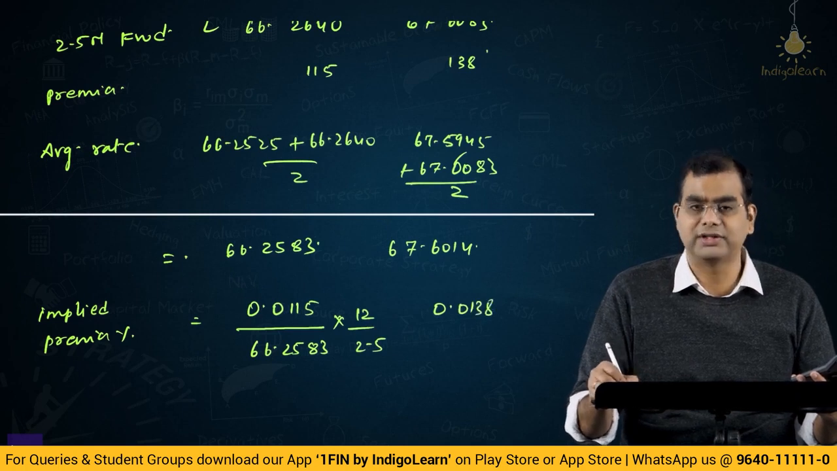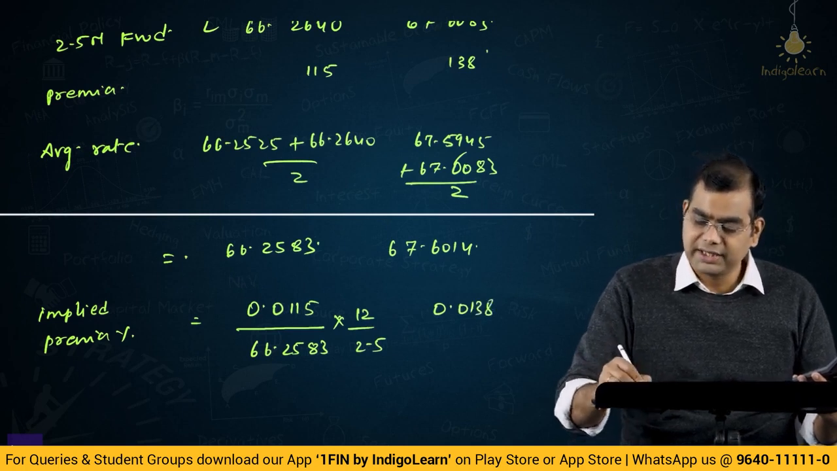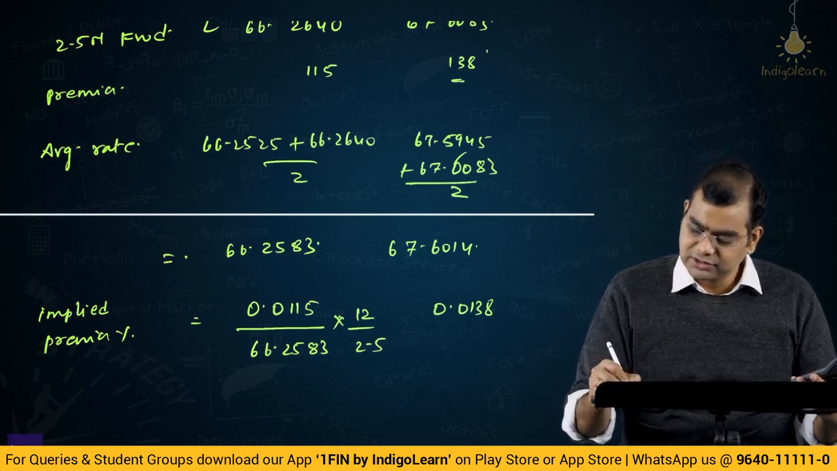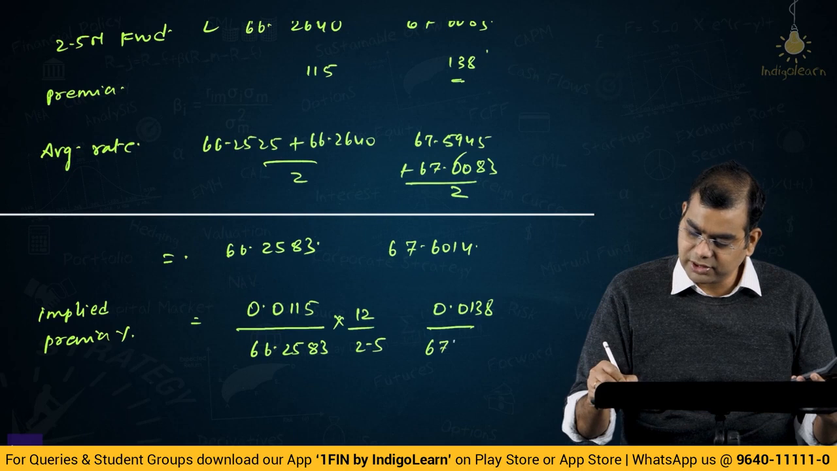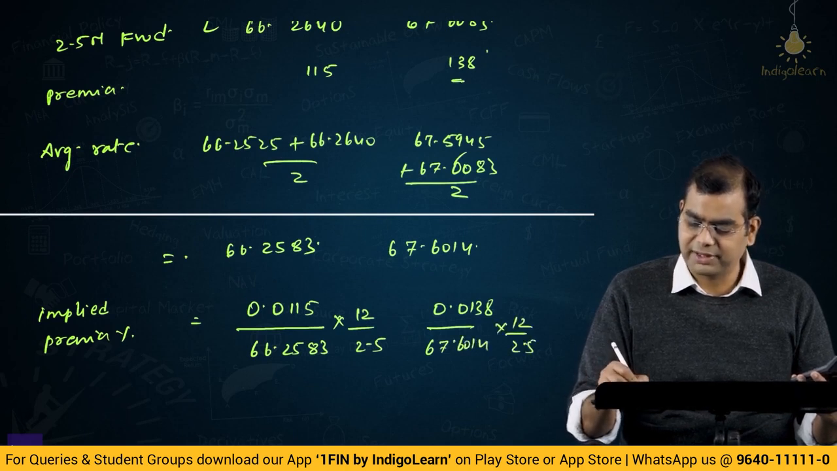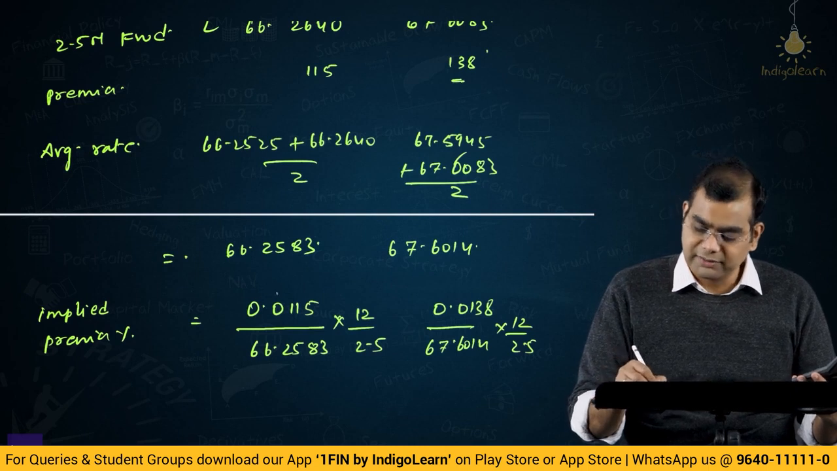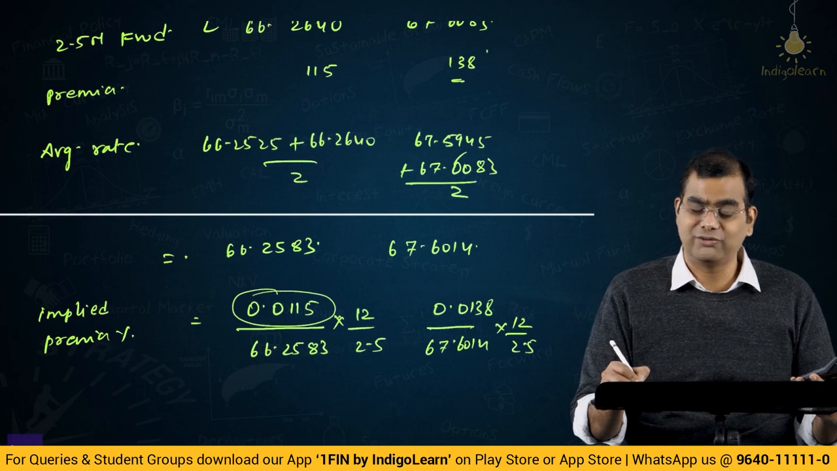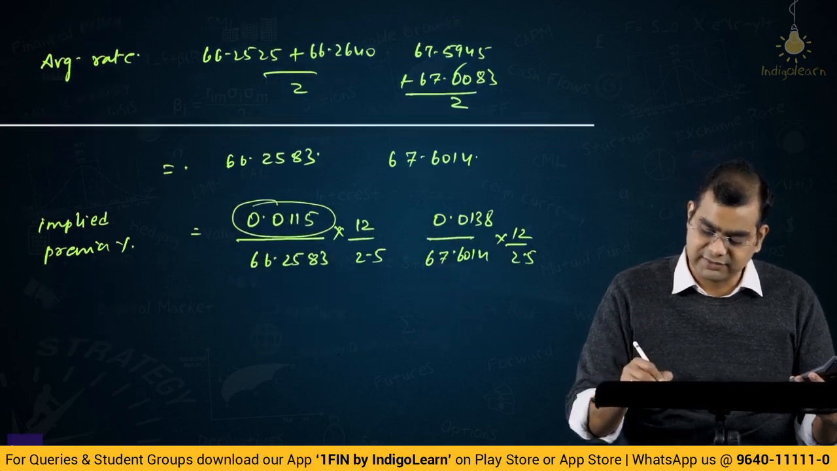Why am I taking not 138 but 0.0138? Because each swap point is worth 0.0001 rupees. Divided by 67.6014 into 12 divided by 2.5. Why am I multiplying by 12 divided by 2.5? These swap points are for 2.5 months. We have to annualize. They specifically said you have to annualize, which is why we are doing this.